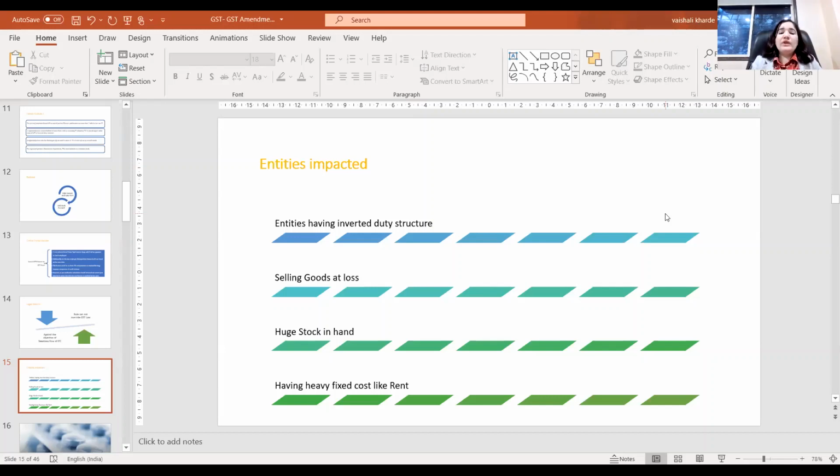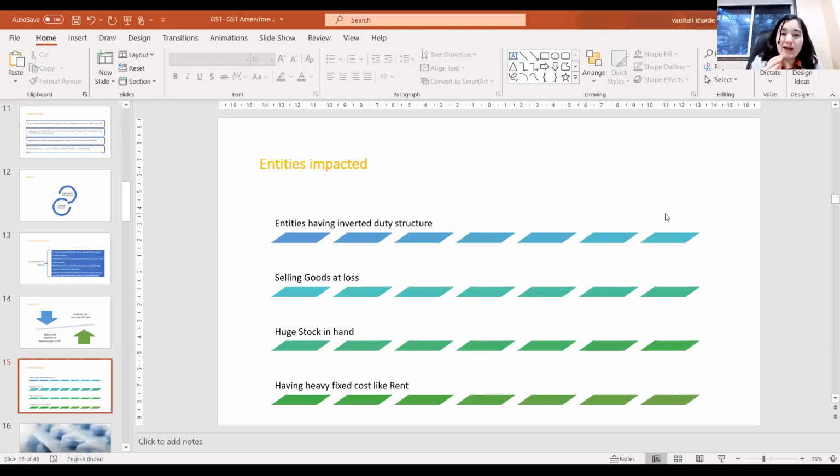Now, the entities who have purchased, let's say in a month, more stock to sell in future. In such cases, the input tax credit could be on the higher side for that month. These entities could be affected because even though they incurred GST on the procurement, they can't use that credit to pay the output tax to the extent of the 1% which is required to be paid in cash. Now, the entities having a heavy fixed cost are also one of the entities which could be heavily affected.